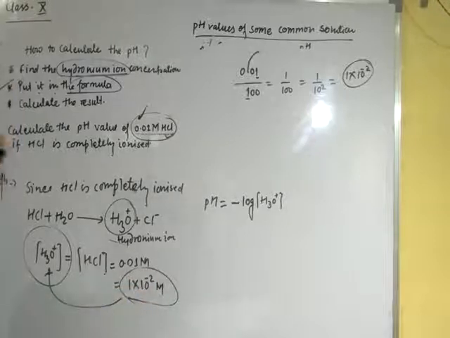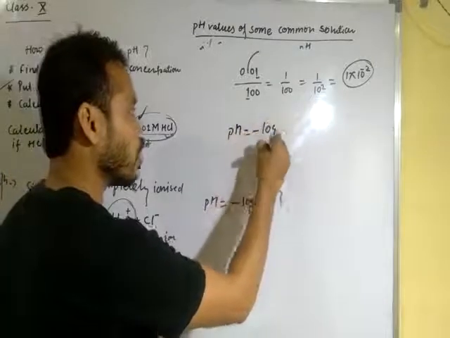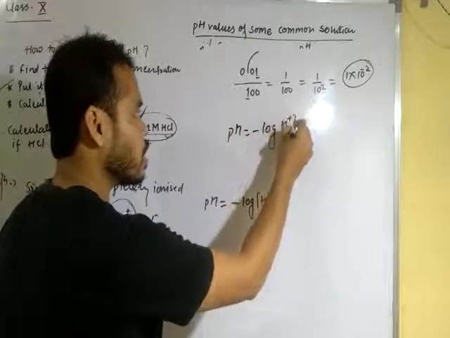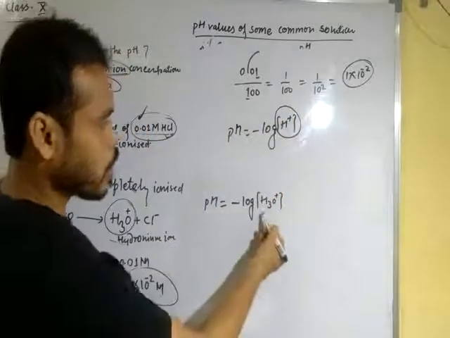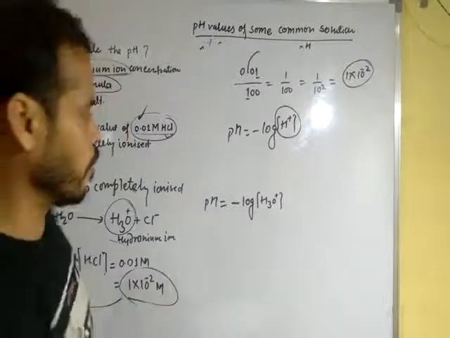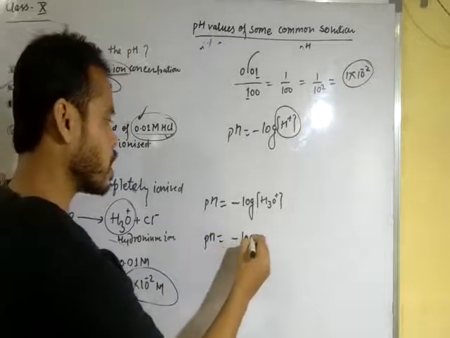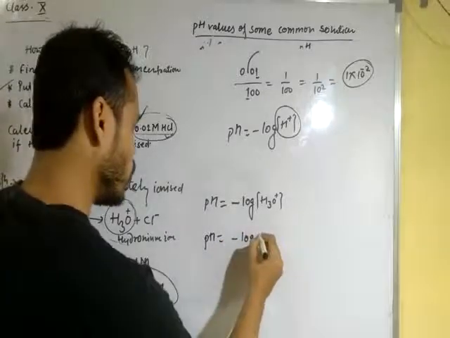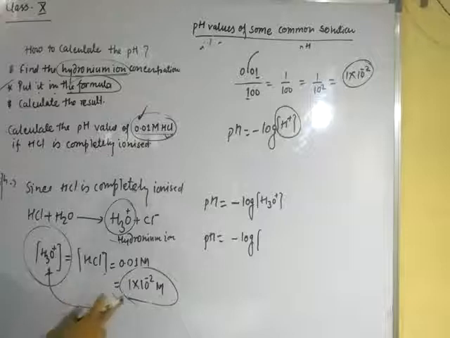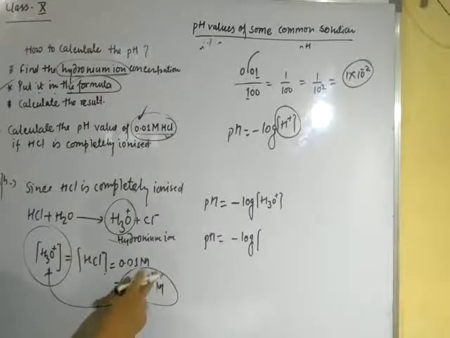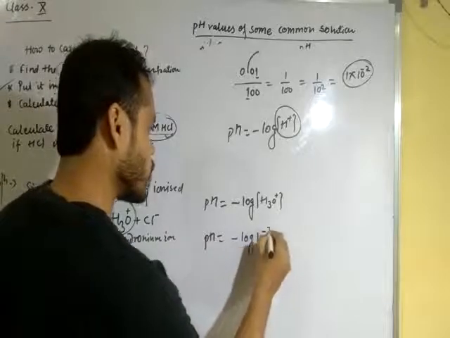Okay, dear student, so we know that pH is equal to minus log of H plus ion concentration. Instead of H plus ion concentration we can put the hydronium ion concentration. Now put the value: pH is equal to minus log, and then we have 1 into 10 to the power minus 2, meaning we can write here 10 to the power minus 2.